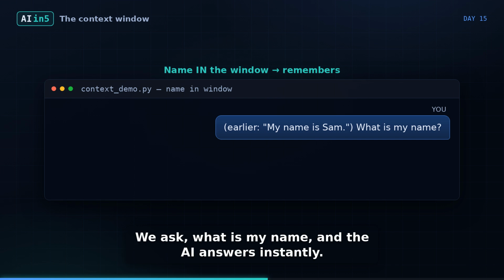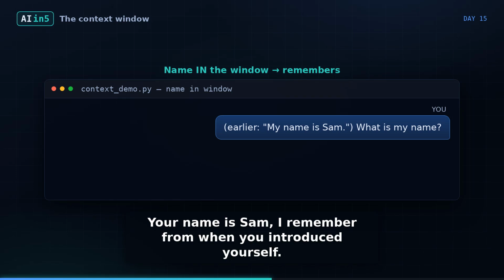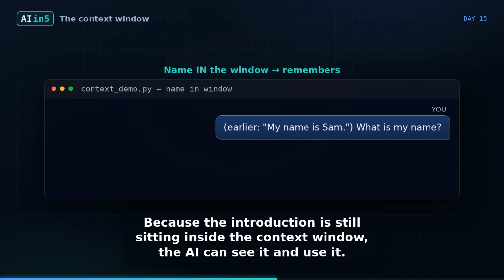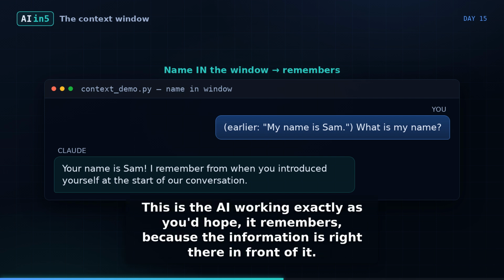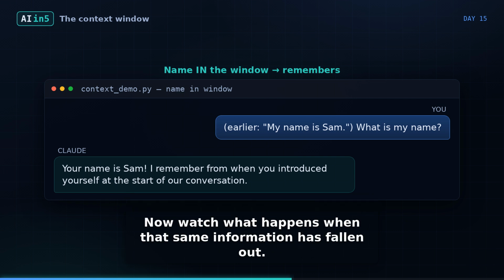First, with the name still in the window, we ask, "What is my name?" and the AI answers instantly. "Your name is Sam. I remember from when you introduced yourself." Perfect. Because the introduction is still sitting inside the context window, the AI can see it and use it. This is the AI working exactly as you'd hope. It remembers, because the information is right there in front of it.